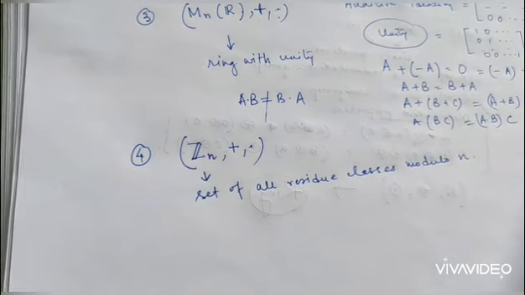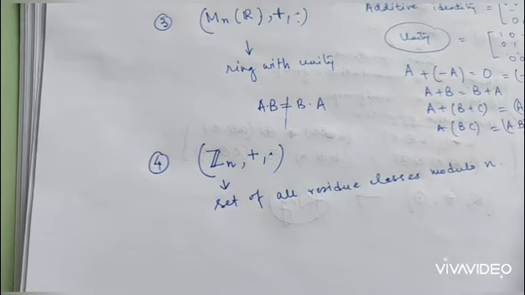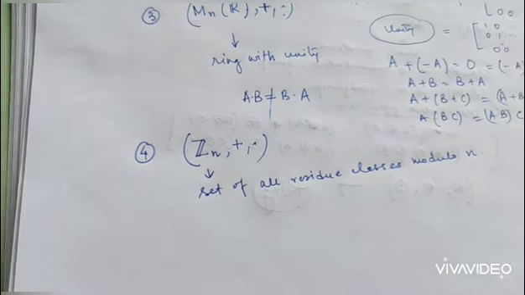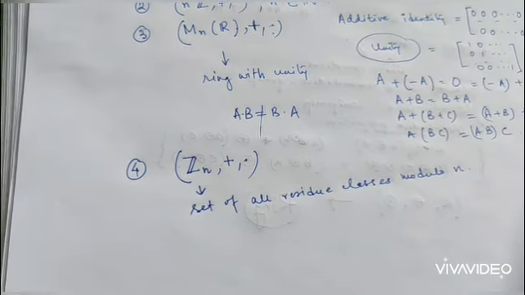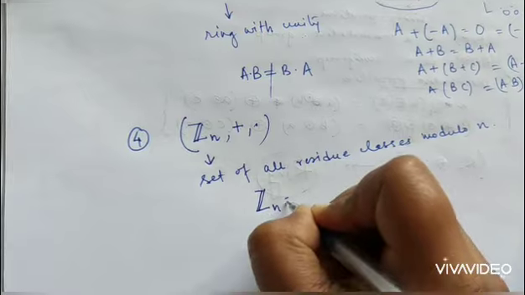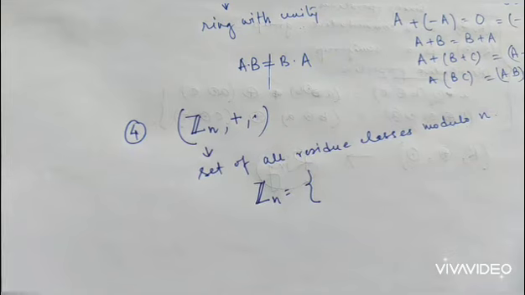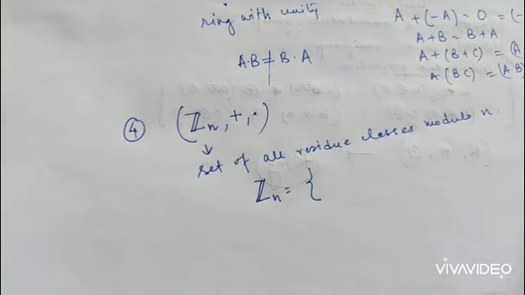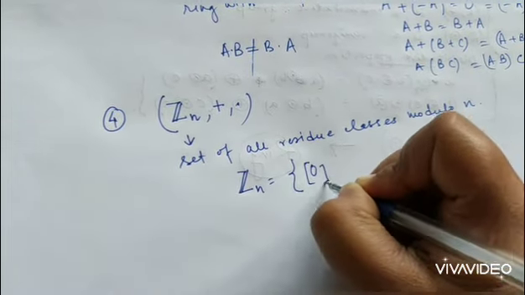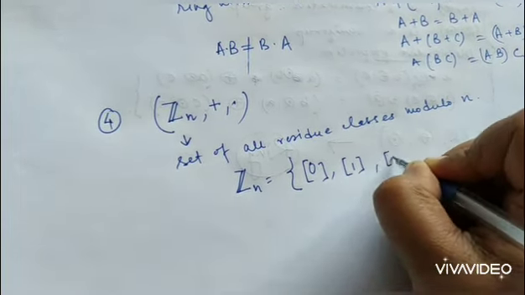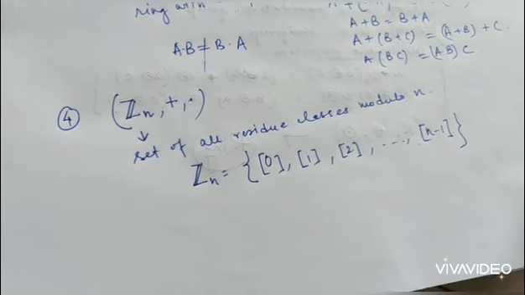What is meant by a remainder class? It is an equivalence class. They are equivalence classes, and each remainder class will contain those integers which when divided by n generate that element as the remainder. Remainders are all zero or positive. They cannot be negative. So all the remainders in Zn are 0, 1, 2 up to n minus 1, and all of them are represented as classes.